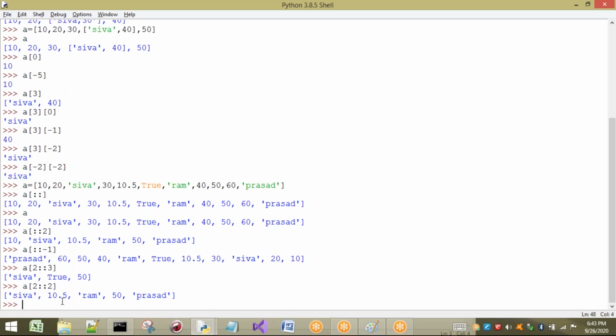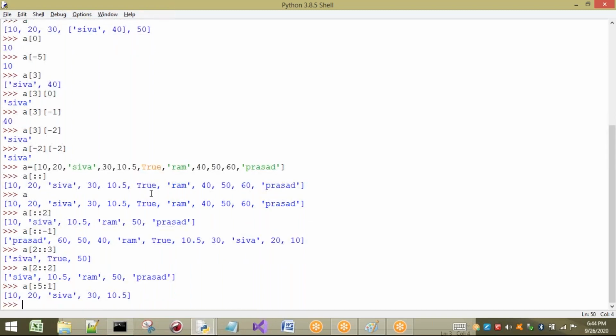Next, if I take 1 colon, otherwise, I will leave the first one, colon 10 here. This point you have to understand. Otherwise, the small value will take 5 colon I have taken. Otherwise, step 1 I have taken. Here, what happens from this list? 0, 1, 2, 3, 4, 5. Sorry, 0, 1, 2, 3, 4, 5. Up to true it has to print.